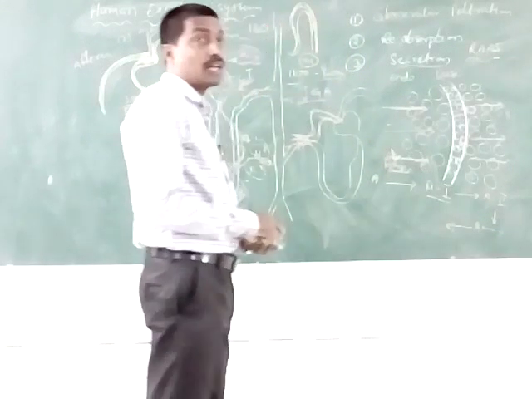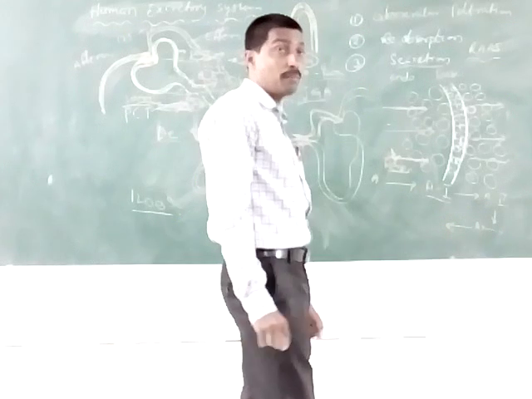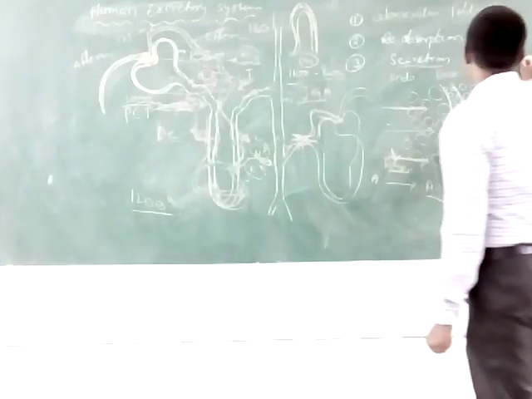The next one is the micturition. Micturition means the release of urine from the body. Daily 1 to 1.5 liters of urine is released from the body, and the urine has a pH of 6, acidic in nature.